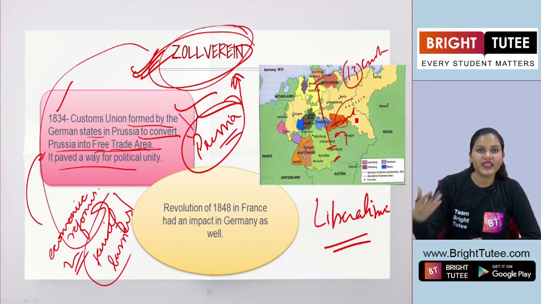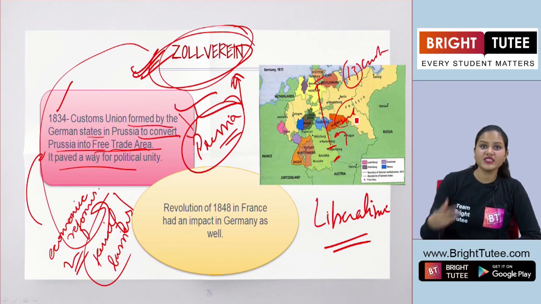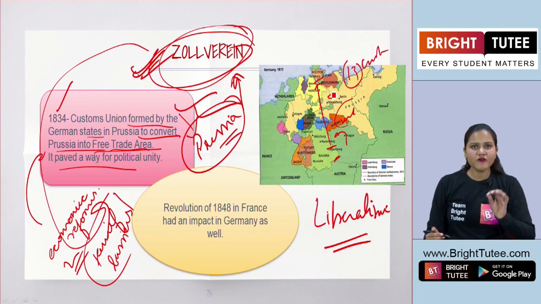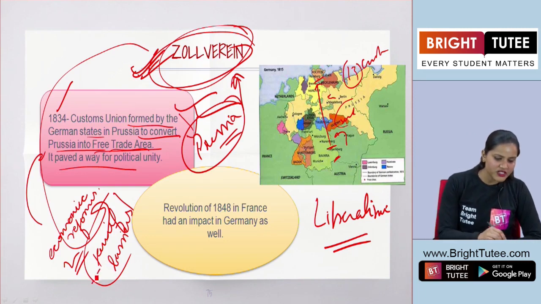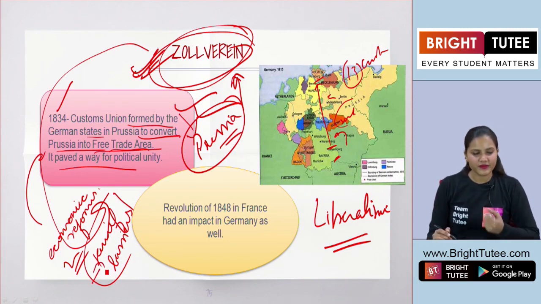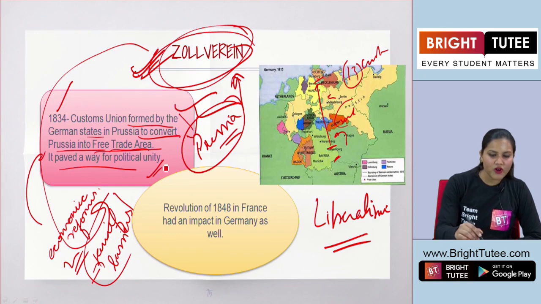It was quite time consuming and also calculative, right? Different currencies were also used at these different places. So, therefore, they wanted some uniform economic reforms and also to abolish the trade tariff barriers. Okay. So, this was all about the Zollverein.